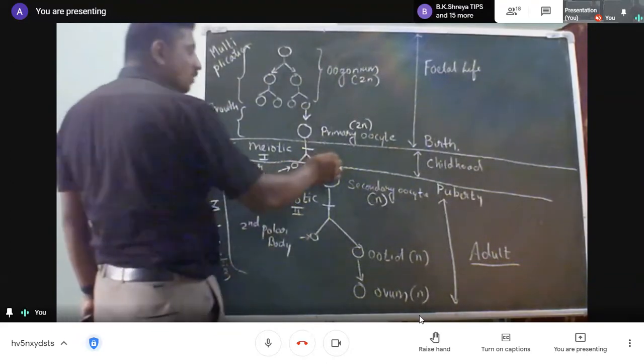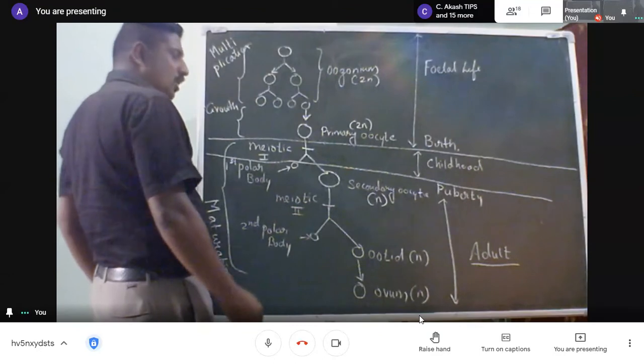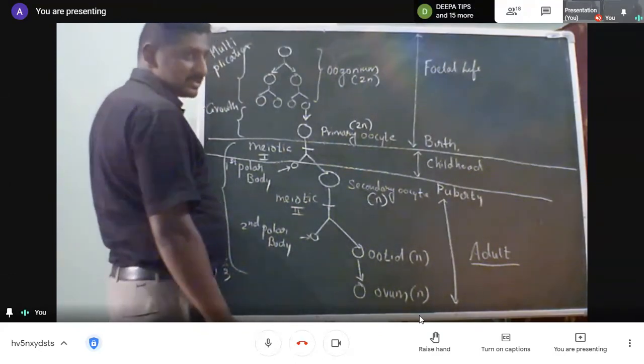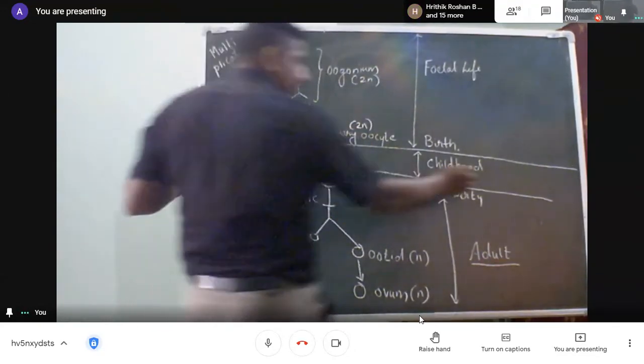At what stage will they get arrested? In childhood, meiotic one is arrested. That means the primary oocyte stays in this stage.